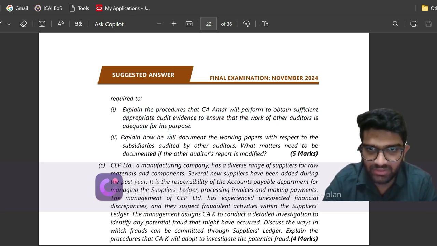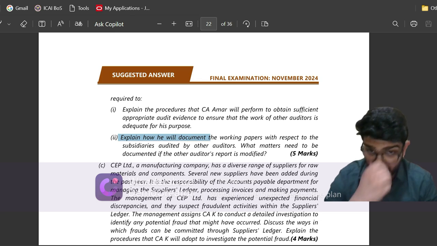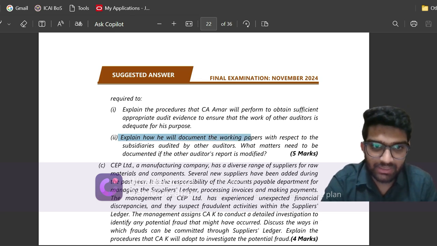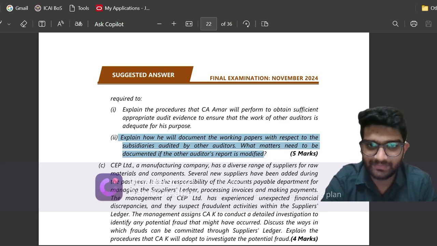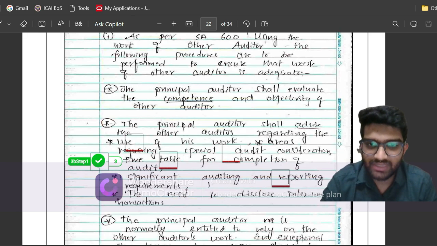Yeah, this was what I was talking about. It's about the documentation. Explain how he will document the working papers with respect to the subsidiaries audited by other auditors, and what matters need to be documented if the other auditor's report is modified. Let us see what I have written.